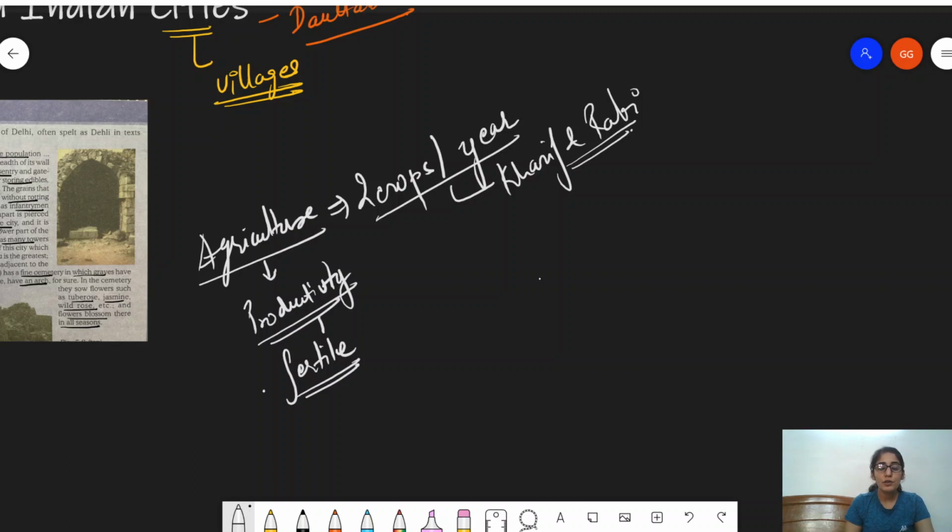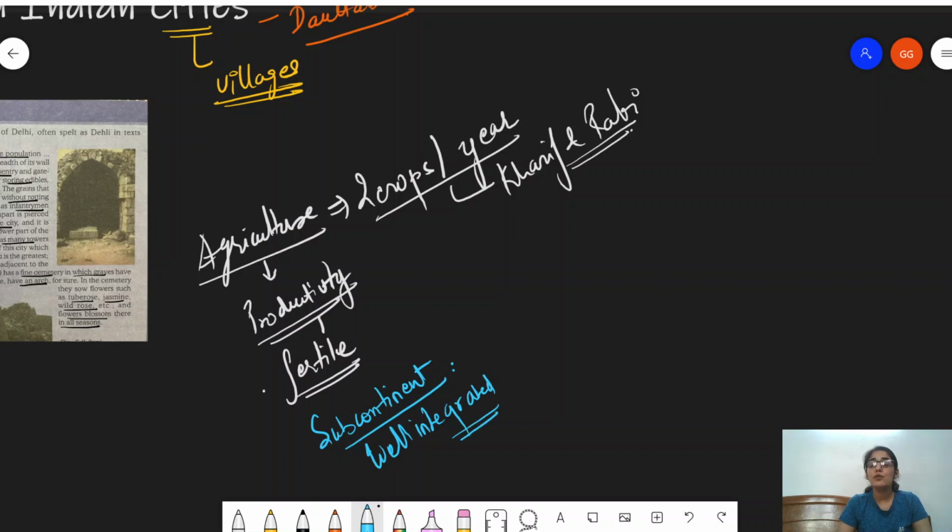Now, he also noted that the subcontinent was well integrated. Let's understand how. It was well integrated in the sense that there was a great network laid out for trade and commerce.